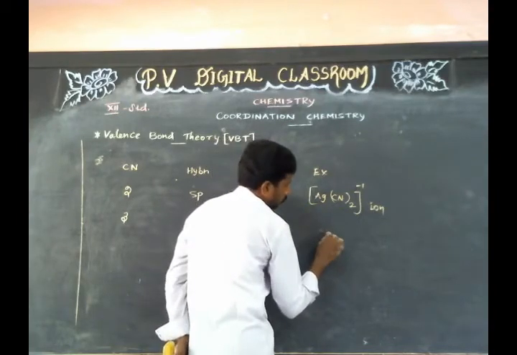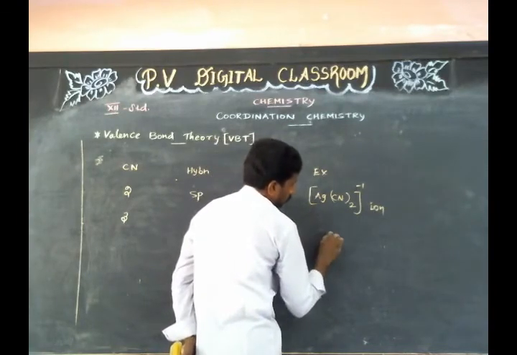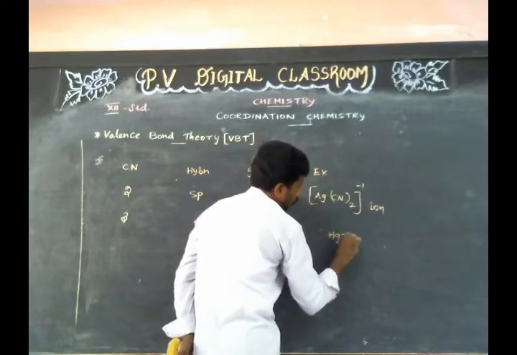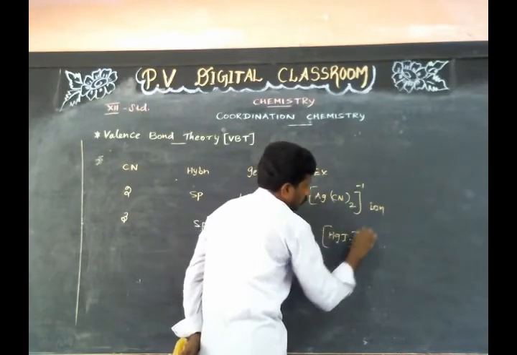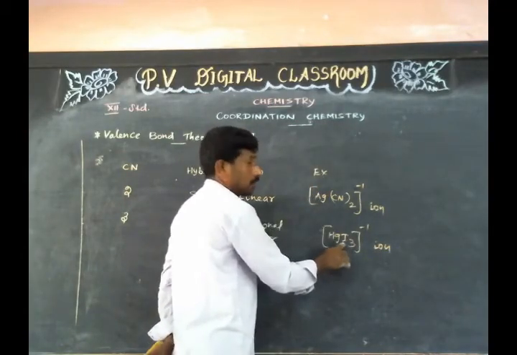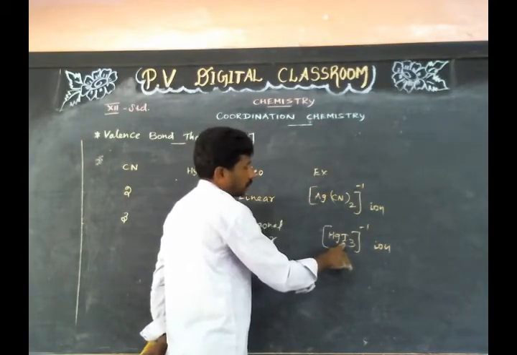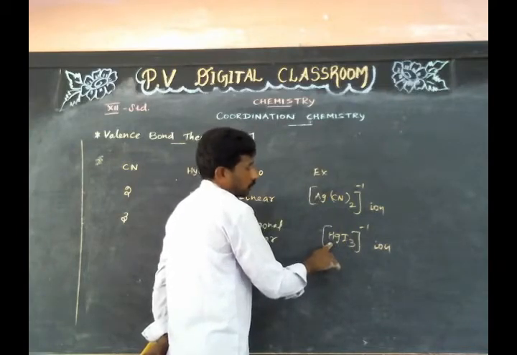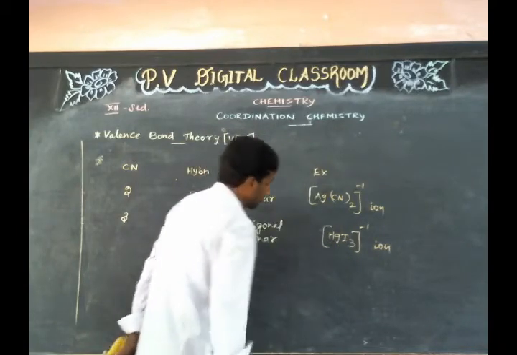Example, [HgI3]-1 ion, triiodidomercurate(1-) ion.